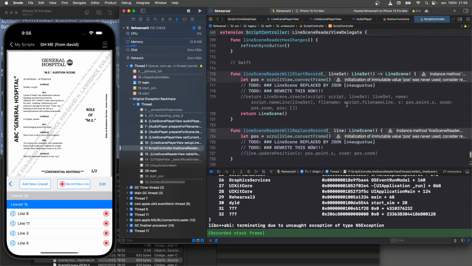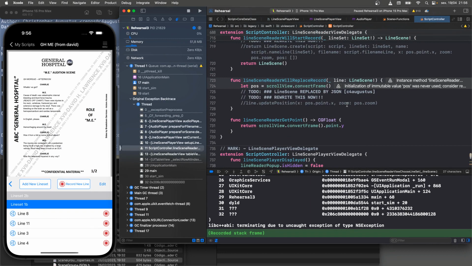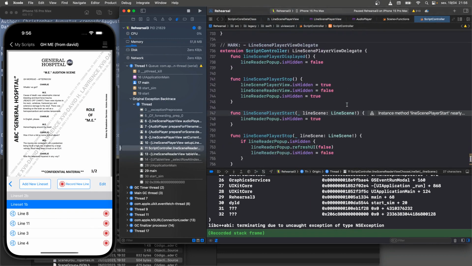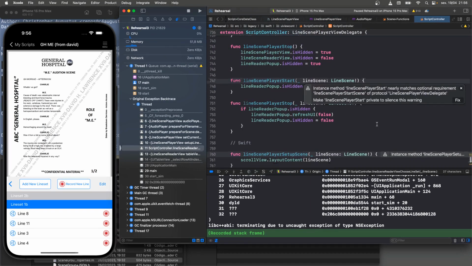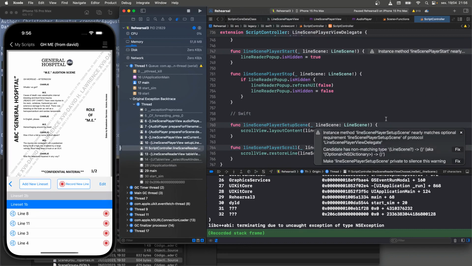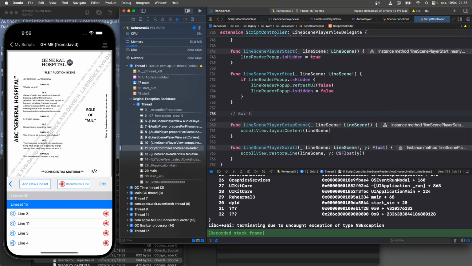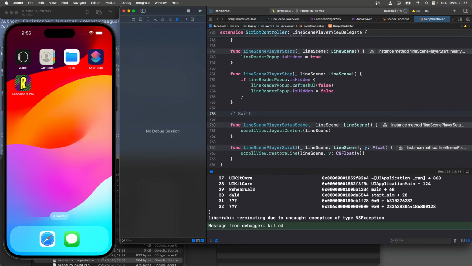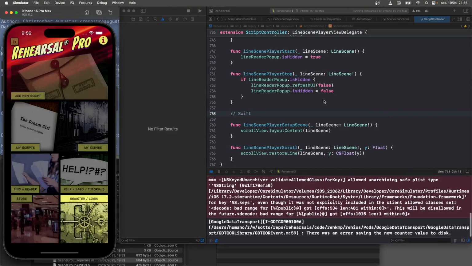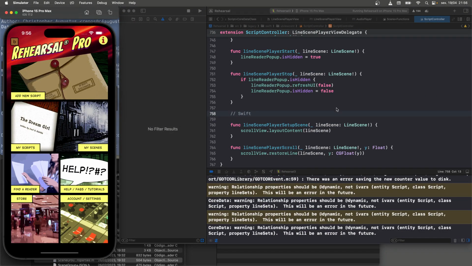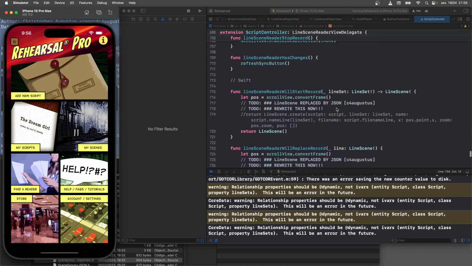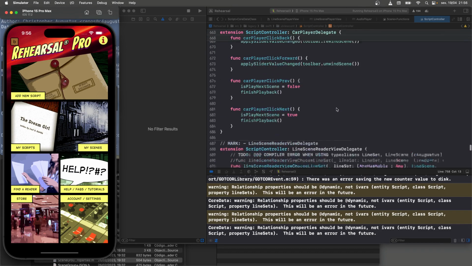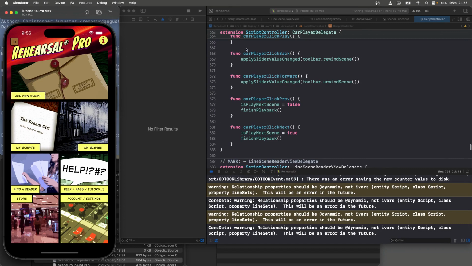And why does this matter? Because, see these warnings? These warnings are the problem. And in fact, let's recompile this so you can see these warnings highlighted in yellow. They're not showing me the warnings. Well, that's funny. They were just there, and now they're not highlighted.